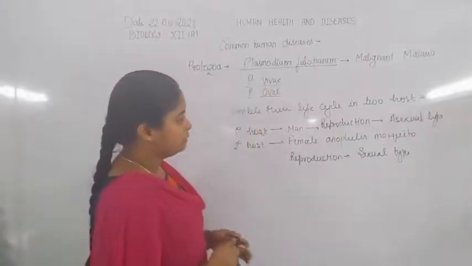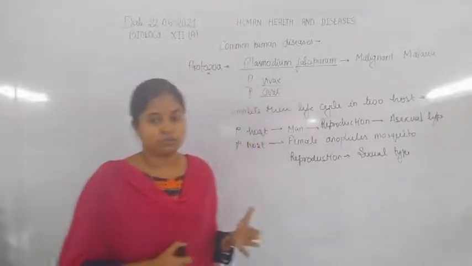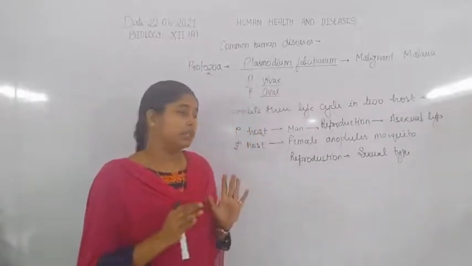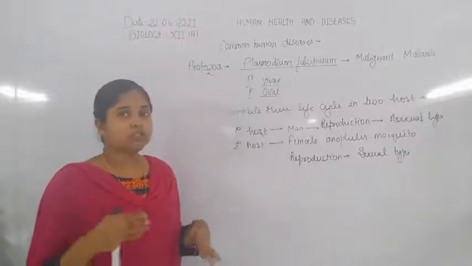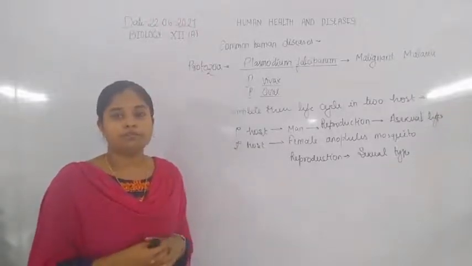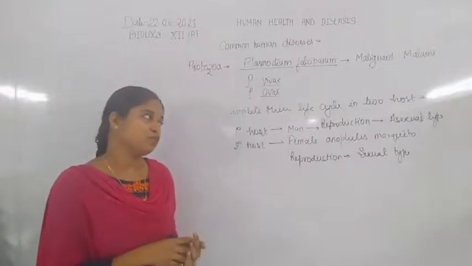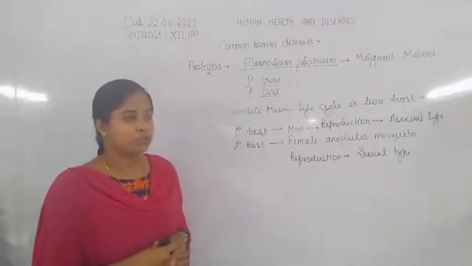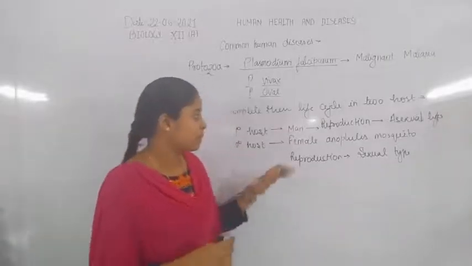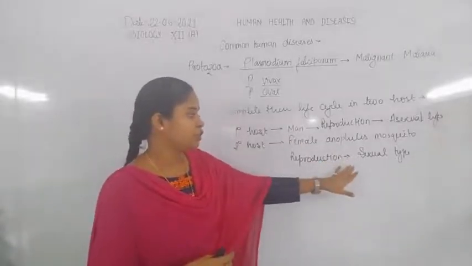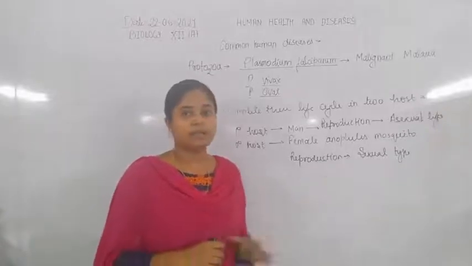When they infect a human, they form sporozoites. So different structures are formed when they undergo different stages, for the purpose of causing infection in humans. In the female Anopheles mosquito, they are stored in the salivary gland.